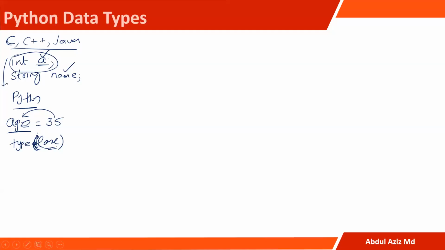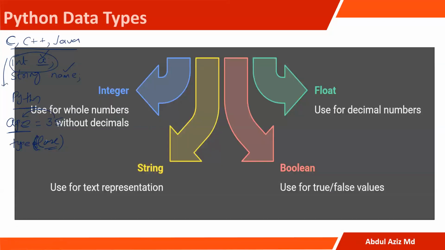I hope you are getting my point. So here we have different data types in Python: integer, which takes numbers; string for text representation; float for decimal representation, like 3.5; and Boolean, which is true or false values. I'm not going into details of these types and variables, because all these concepts are very generic. Whichever concepts are required, we will talk about in detail, but I don't want to spend more time on these generic topics.